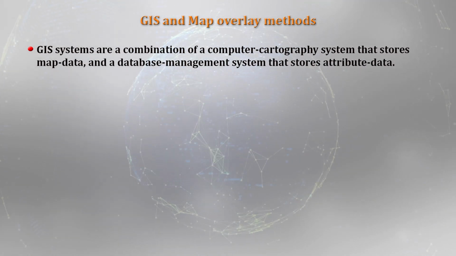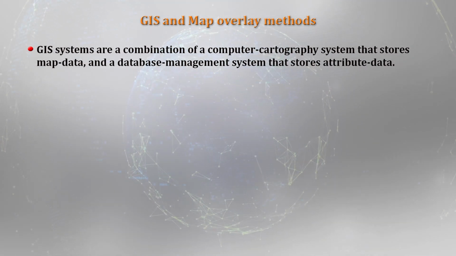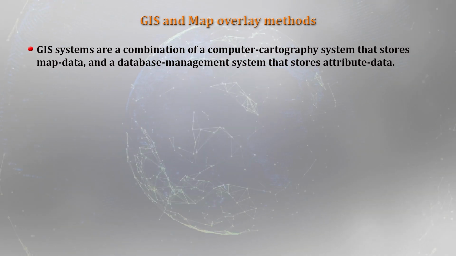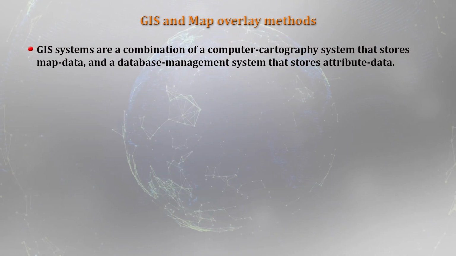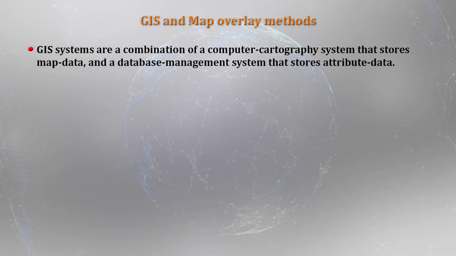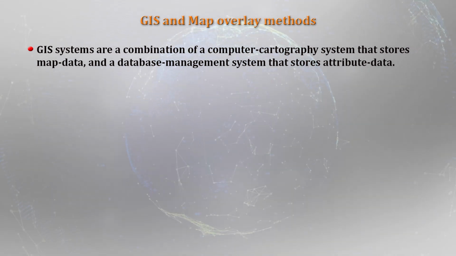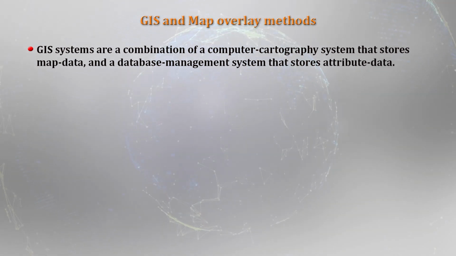When you talk about GIS as a system, it is basically a combination of a computer cartographic system that stores map data, the database I talked about, and a database management system that stores the attribute data.